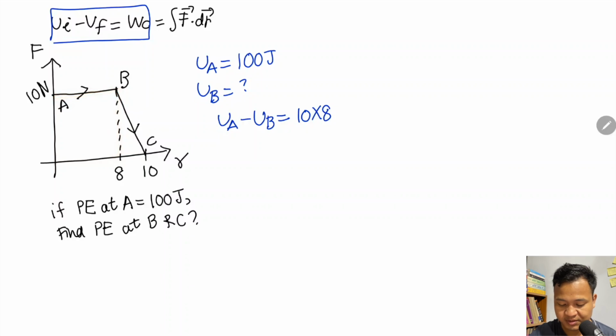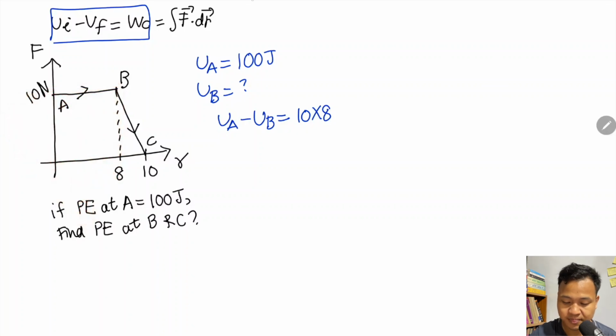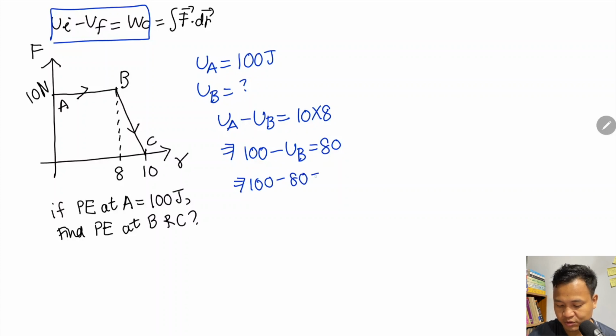So you have to use A and B here. UA minus UB, U initial minus U final, equals the work done by the conservative force. The work done is the area in the F-R graph, so from A to B the work done is this area: 10 into 8. UA is 100, so 100 minus UB should be equal to 80. So 100 minus 80 equals UB, which is 20 joules.